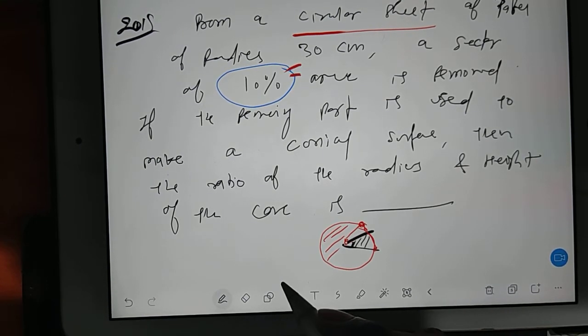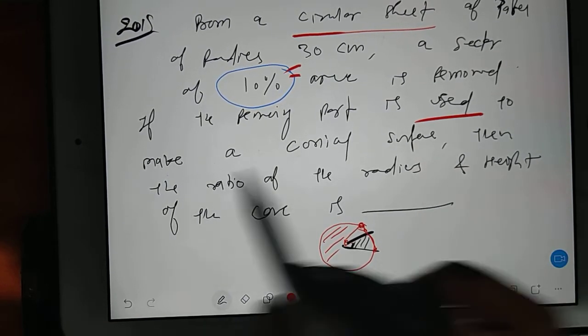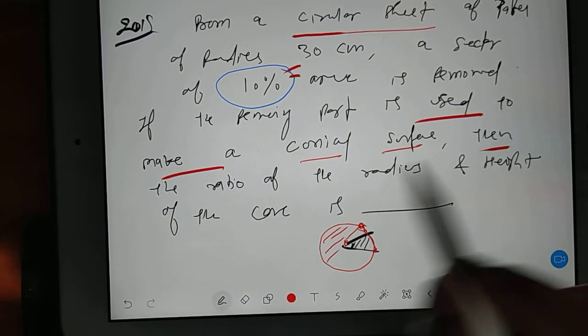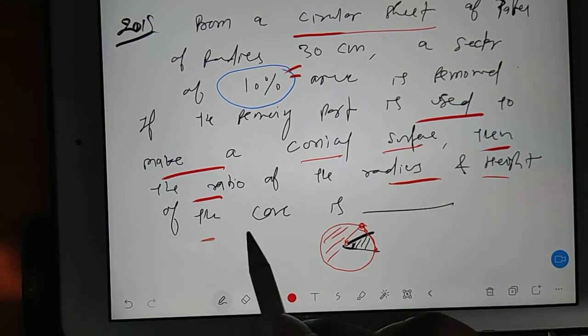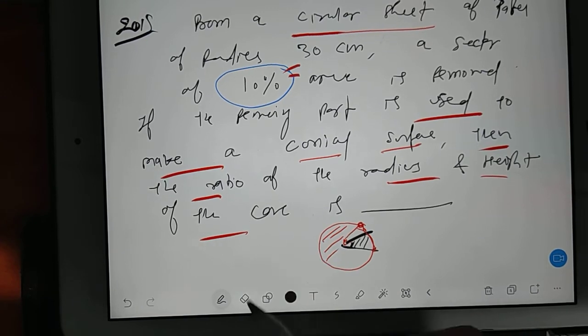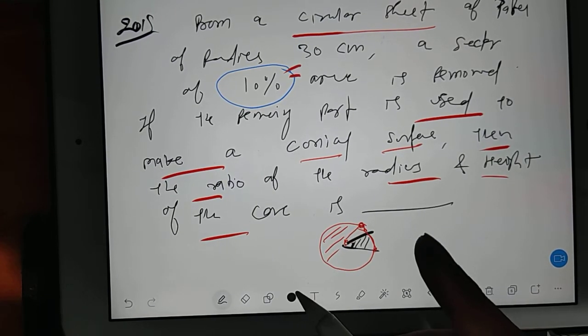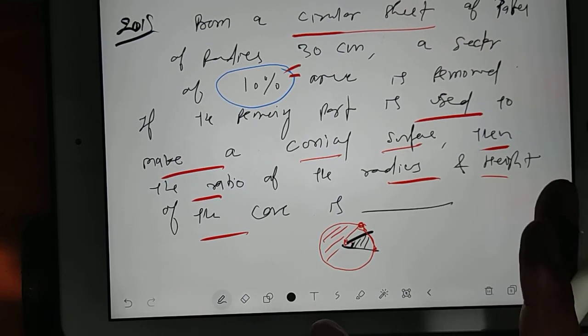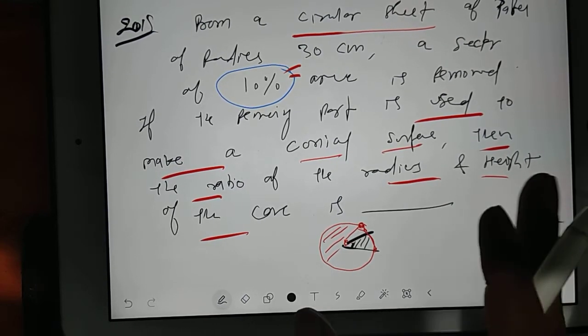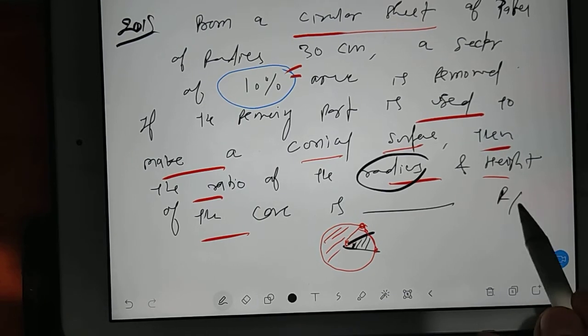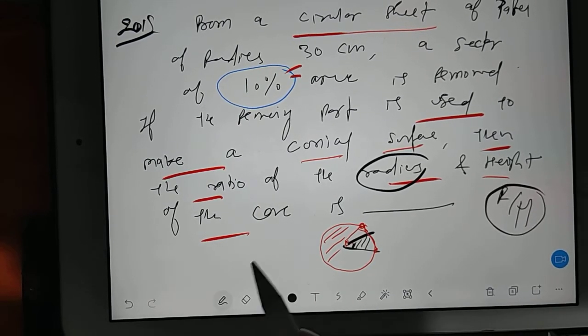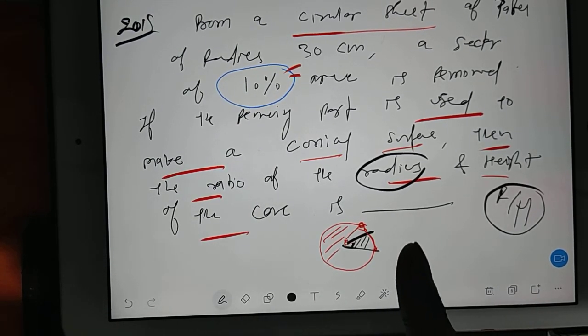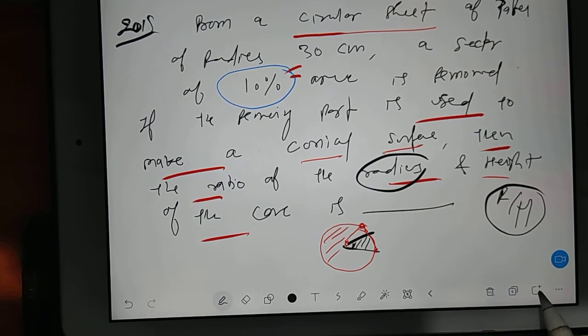Then we need the ratio of the radius and height of the cone. It means that whatever cone I am getting, we have to find the ratio of its radius and height, so r by h we have to find out. So we should know a few things about the cone. I will change the page.